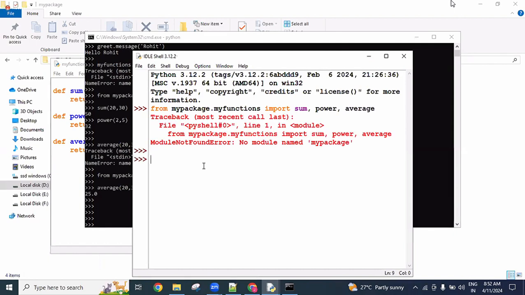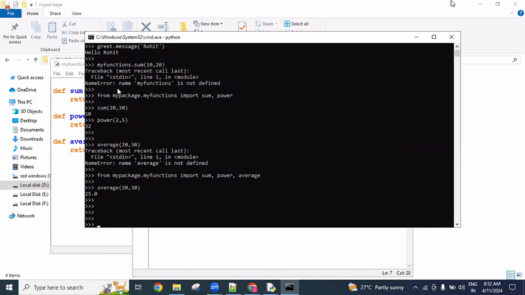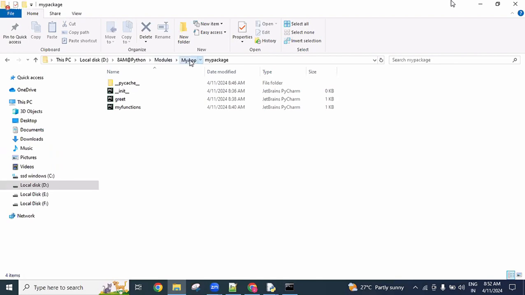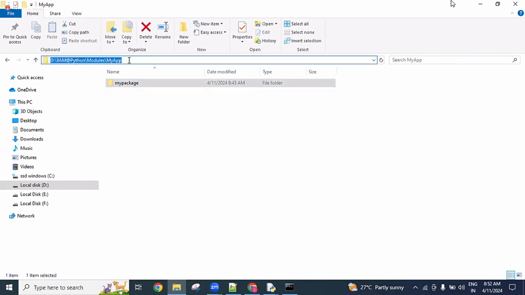Now you can see we are getting a ModuleNotFoundError. This is the Python prompt at the C drive. What I said is, start up to our folder location, my app. Up to this you need to open the command prompt, and there you can enter Python. In this location we have a Python package, so up to that directory we can open and execute it. Remember that.